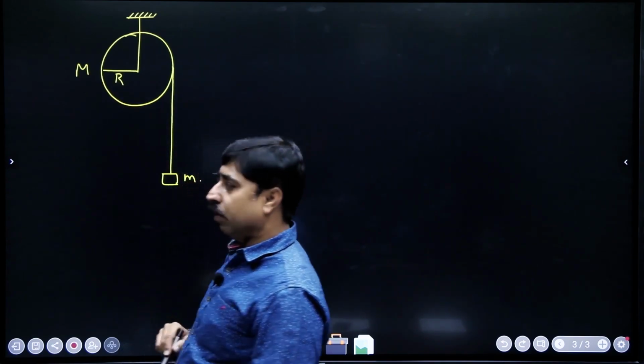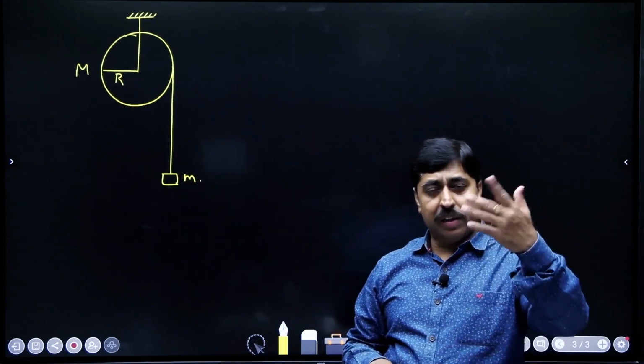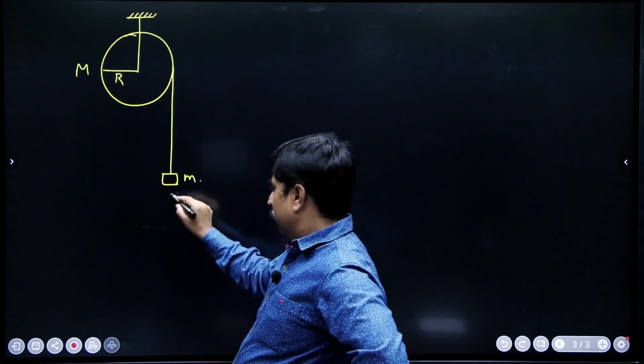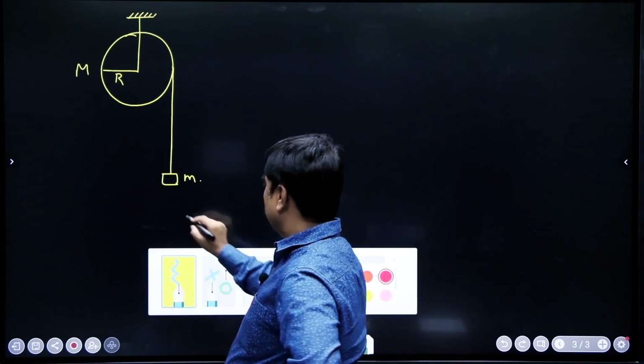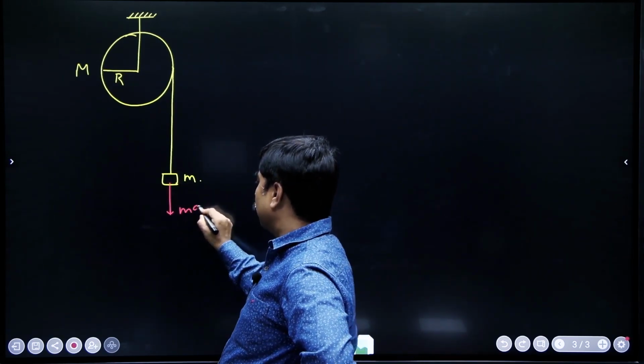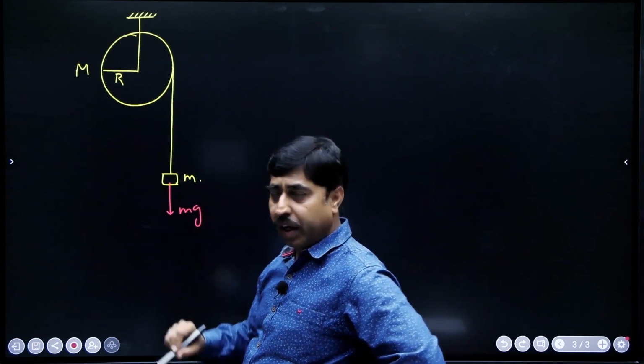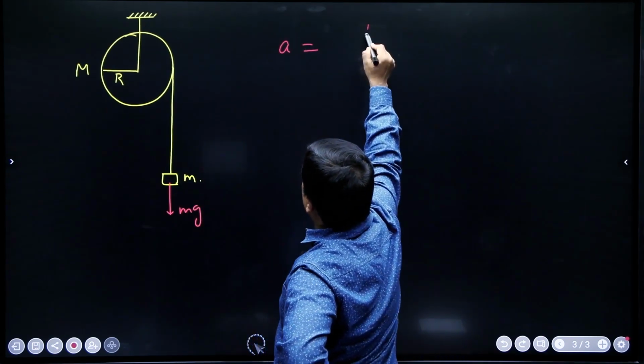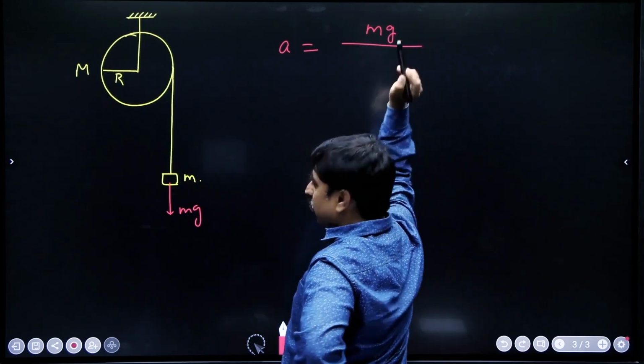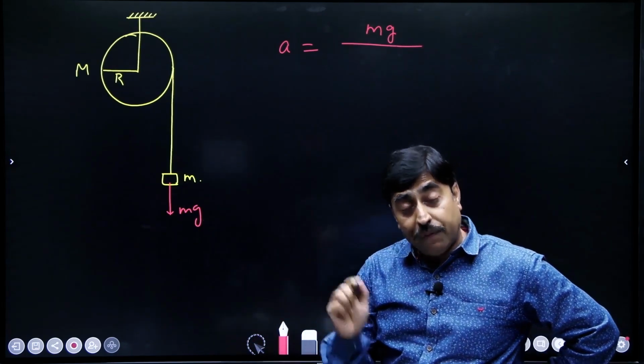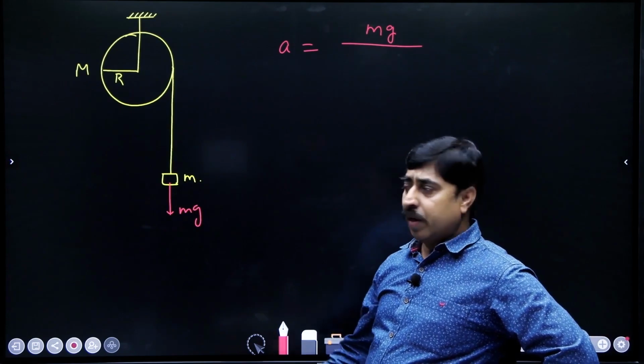Now what will be acceleration of this block? Again I'll think like this. In the same way, I'll think in the same way. mg is the force which is trying to run the system. Am I right? So acceleration is mg, net force which is trying to run the system, divided by mass of the system.